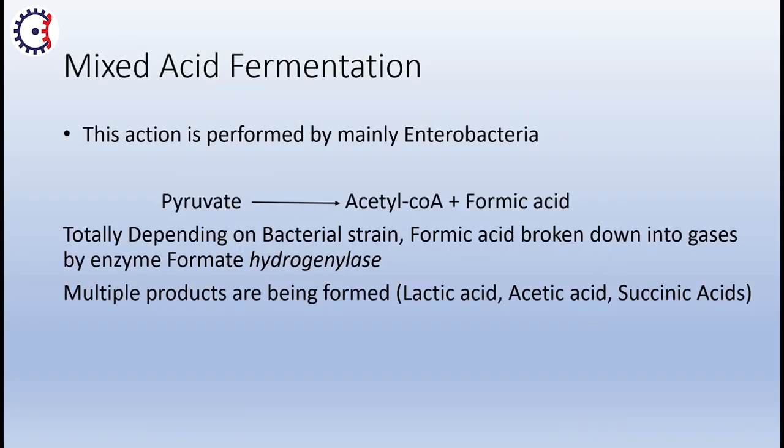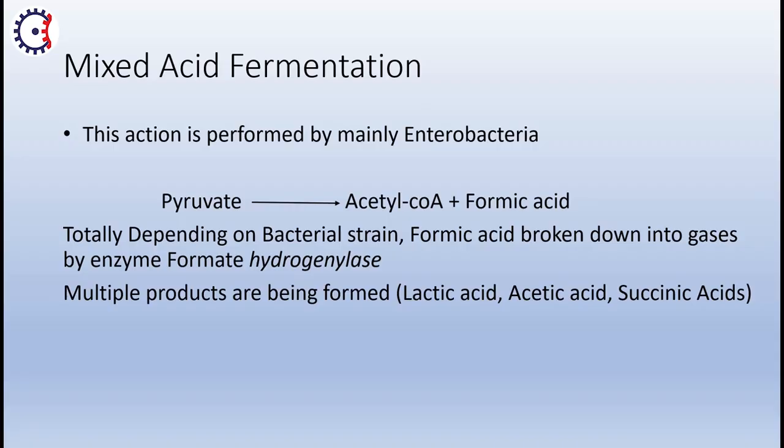Mixed acid fermentation is a different type. This is performed mainly by enterobacteria. It means enterobacteria perform the mixed acid fermentation process.